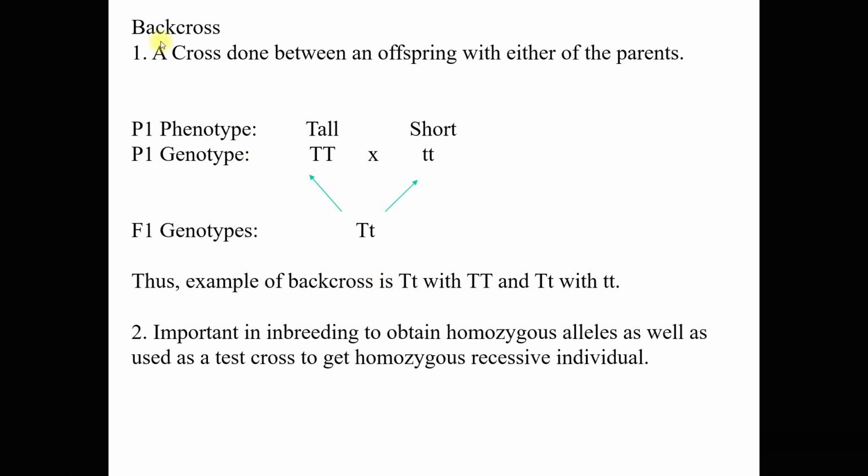Now back cross. This is a cross done between an offspring with either of the parents. Okay, so the easiest way to explain it, let's say the F1 genotype is this, capital T and small letter t. So a back cross means we take this one and cross it with either one of the parents, either this crossed with this or this crossed with this. Okay, that is back cross.